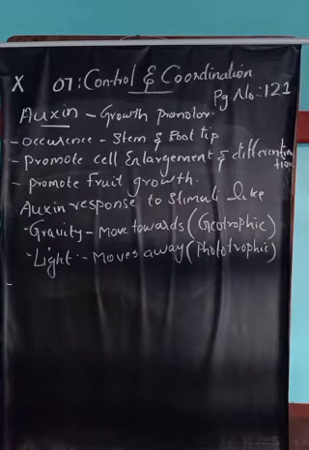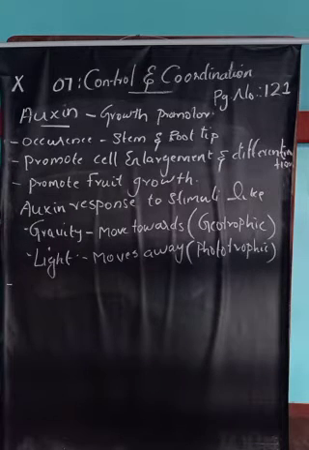If auxin is present in the stem tip, the stem will grow fast. If auxin is present in the root, the root will grow very slowly. So auxin has a dual role in growth.